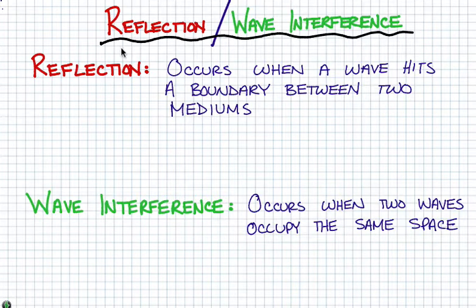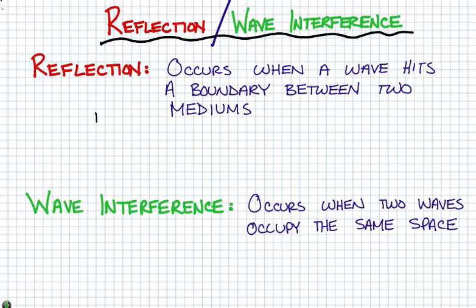Well, reflection, hopefully you see here, occurs when a wave hits a boundary between two mediums. So if you have a wave like light that's traveling through air, and then it tries to travel into the ocean, so it's hitting the boundary between the air medium and the water medium, you're going to have some reflection occur. When a light wave hits a mirror, it's also going to reflect. When a sound wave hits a wall, it's going from the air medium to the solid medium, you're going to have some kind of reflection. The degree of reflection will change based on the two mediums that you're attempting to change between. But that's something we'll get into in more detail later.